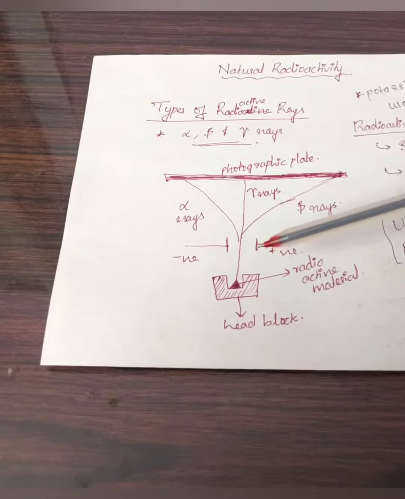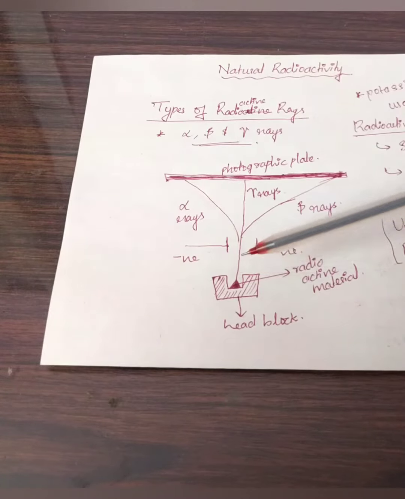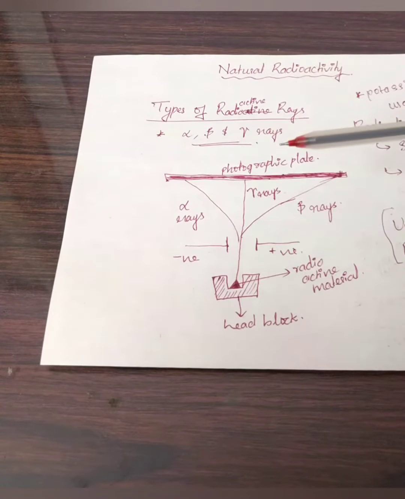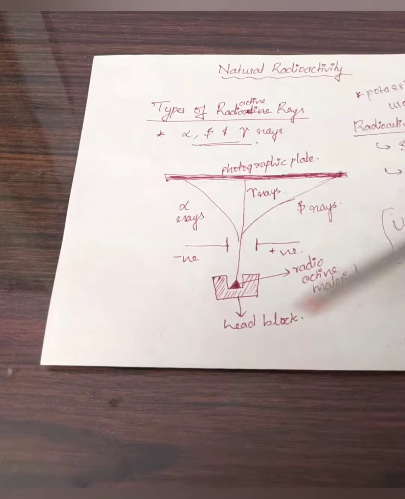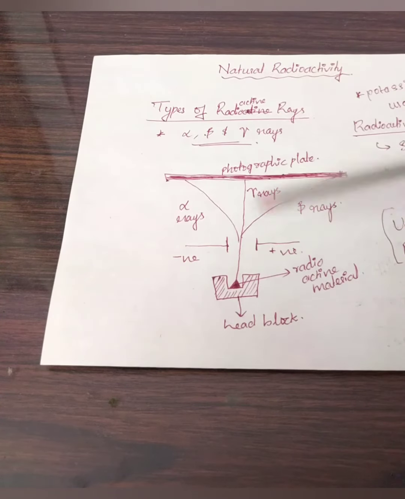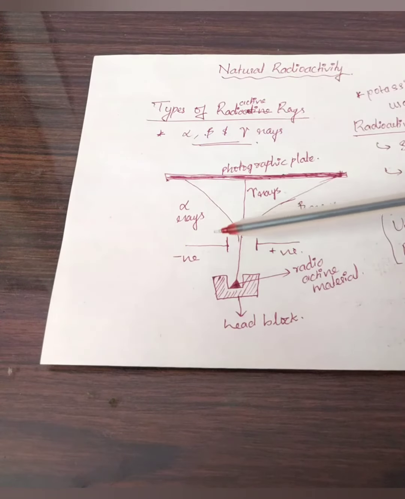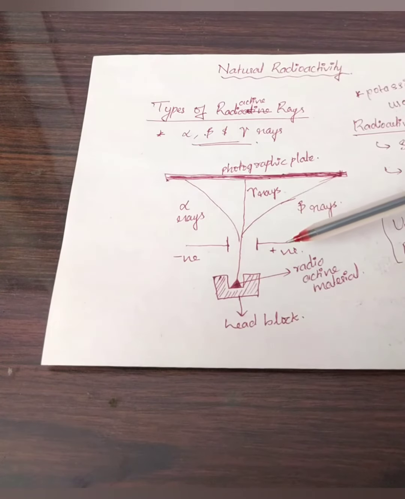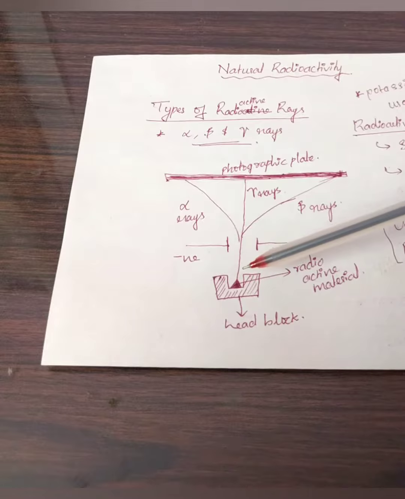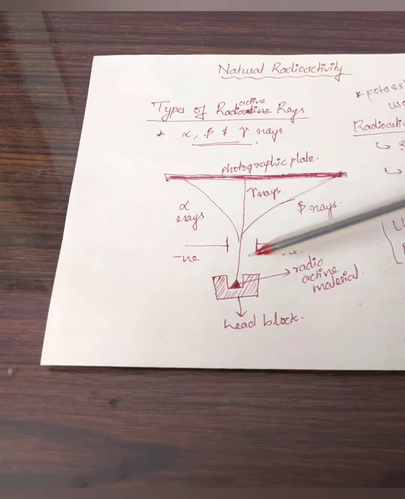That is the third portion, from this radioactive material we could say that there is a third portion of the rays which goes without any deflection. That means there is no change in its path, or it is not disturbed by either the negative terminal of the electric field or by the positive terminal of the electric field. So the third portion of the rays could go directly towards the photographic plate in a straight line.